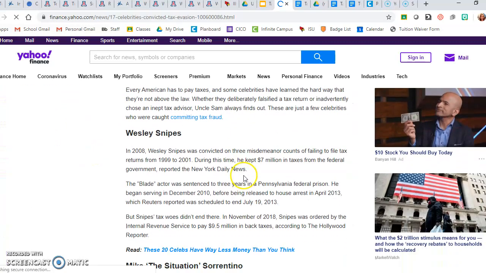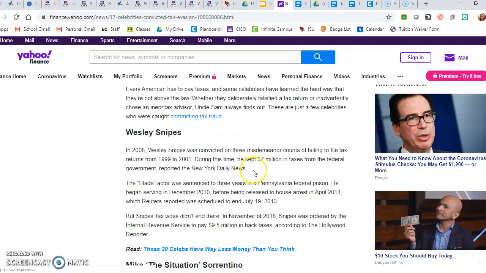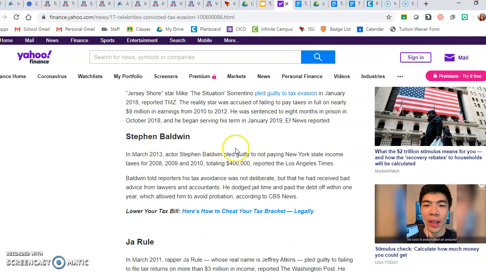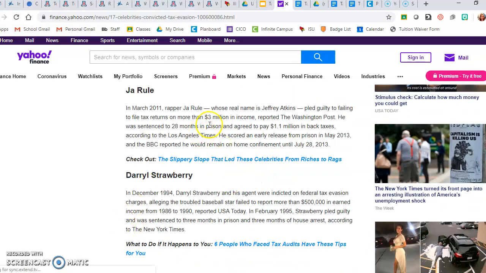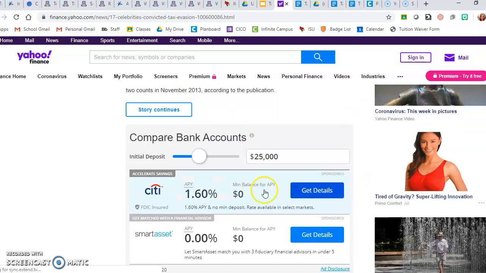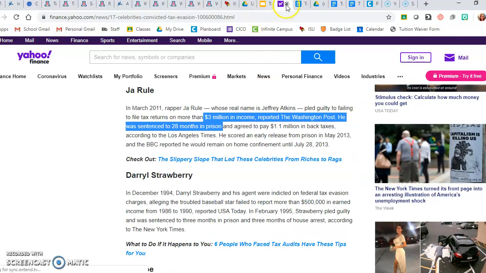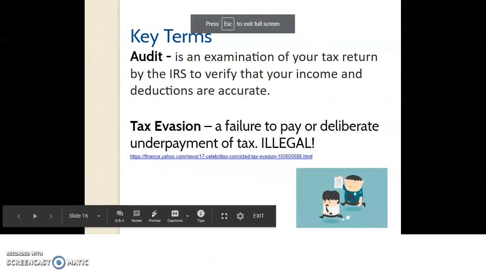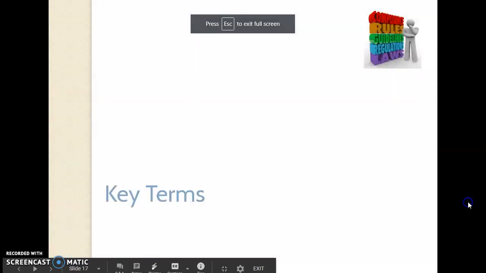These are some celebrities that have gotten caught, and I'm sure they're not the only ones. This is kind of an outdated site, but Wesley Snipes here, he kept $7 million that he made and didn't report it to the government. Let's see, Stephen Baldwin, $400,000 he didn't report. Ja Rule, $3 million. And there's several more. You guys are welcome to look up who all has done some tax evasion that's famous, but it happens and they get caught, so don't do it.